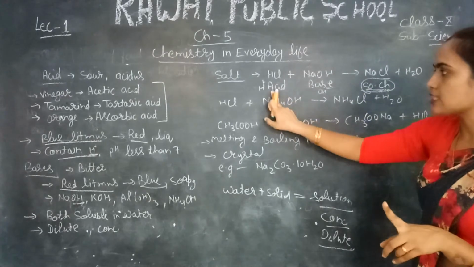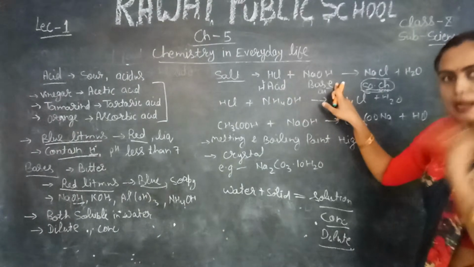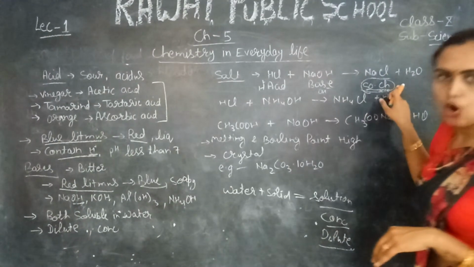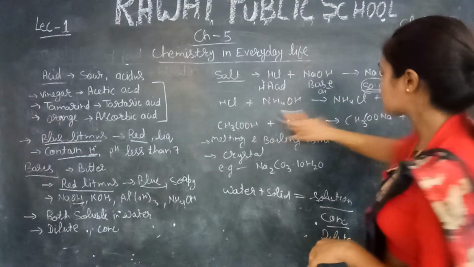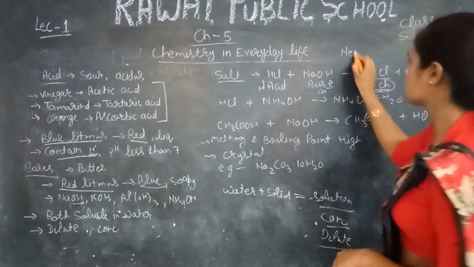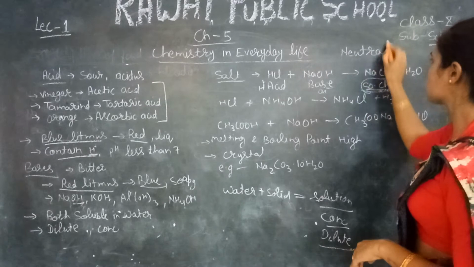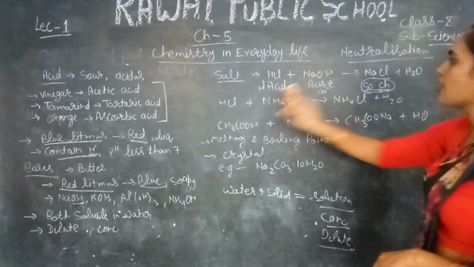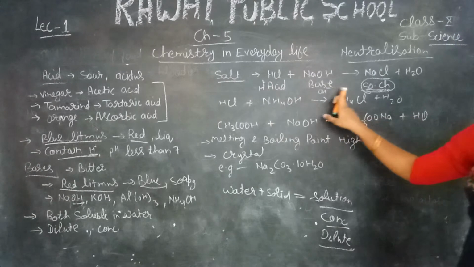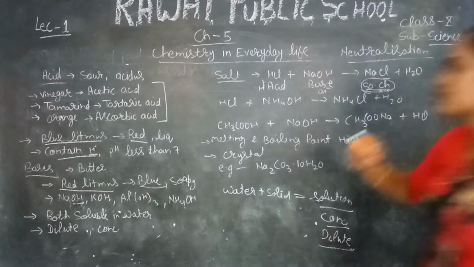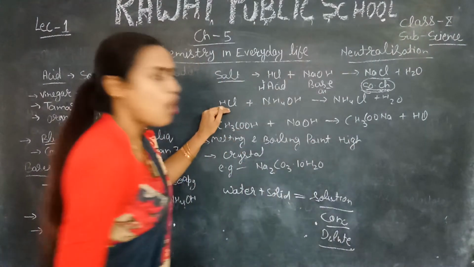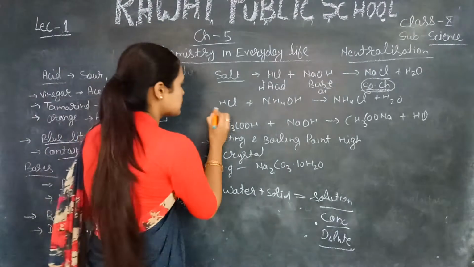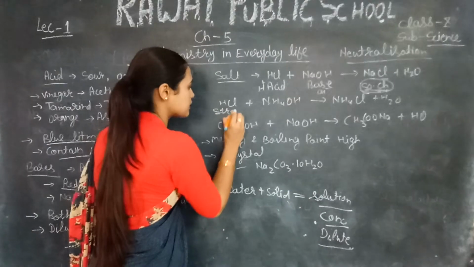When strong acid and strong base combine, then neutral salt is formed. This reaction is called neutralization. Neutralization means when neutral salt is formed from the strong acid and strong base. For example, if your acid is strong, this is a strong acid.